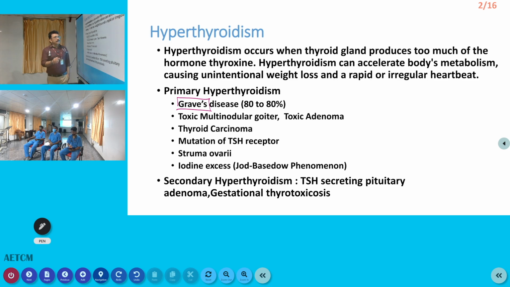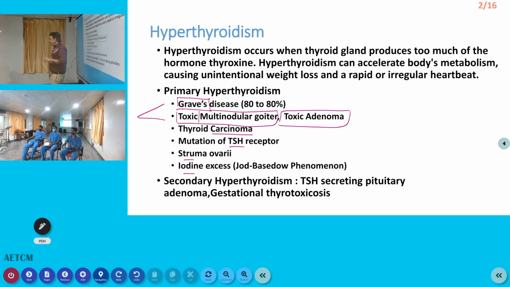Toxic multinodular goiter is another important cause that we have seen in many patients with an enlarged goiter. If you palpate the thyroid, it will be nodular. You can get multinodular goiter with or without toxic findings. With toxic findings means tachycardia and other findings of hyperthyroidism are there. Toxic adenoma is a single enlargement of the thyroid gland. Carcinoma, TSH receptor mutations and struma ovarii we will not discuss. The most important causes in the emergency room are Graves' disease and multinodular goiter.